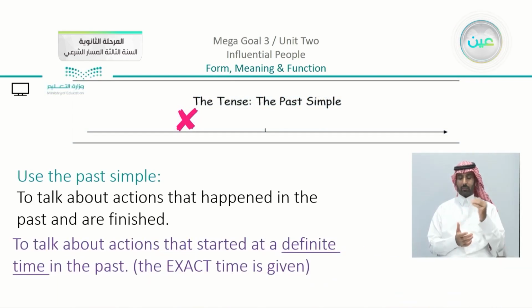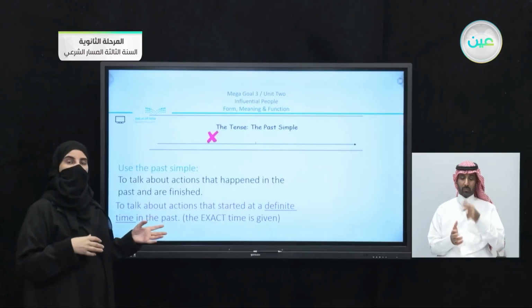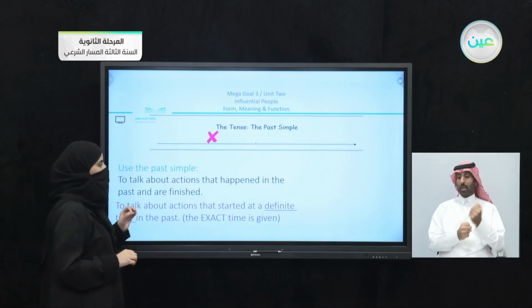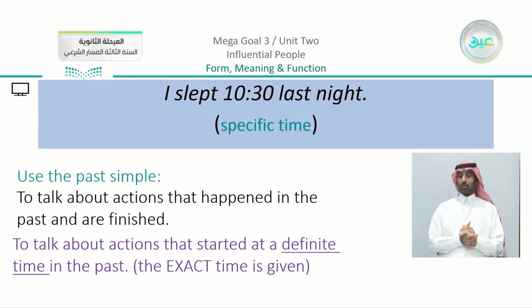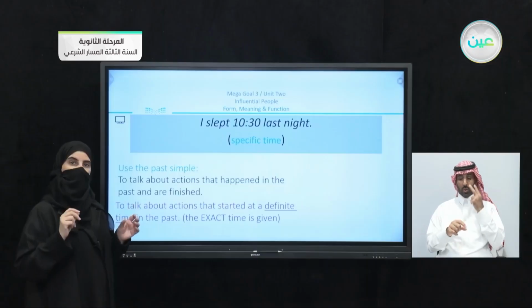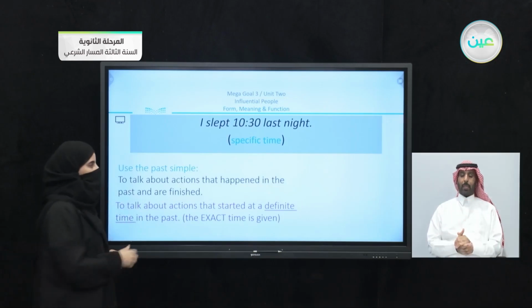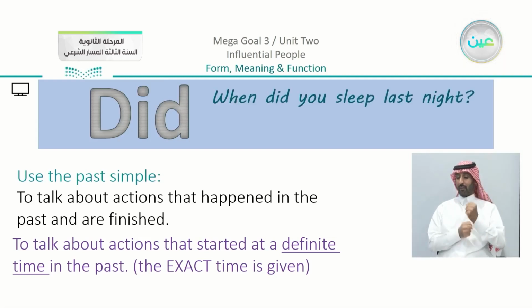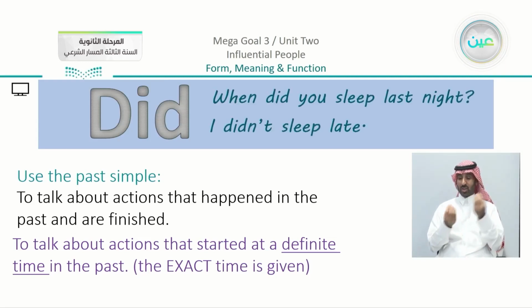Also, we can use it to talk about actions that started at a definite time. As you saw in the exercise, we can give the exact time in the past. For example, I slept at 10:30 last night. I gave an exact time in the sentence. So we have did. When did you sleep last night? I didn't sleep late. You can see that we have did one time in a question and the other time in a negative.